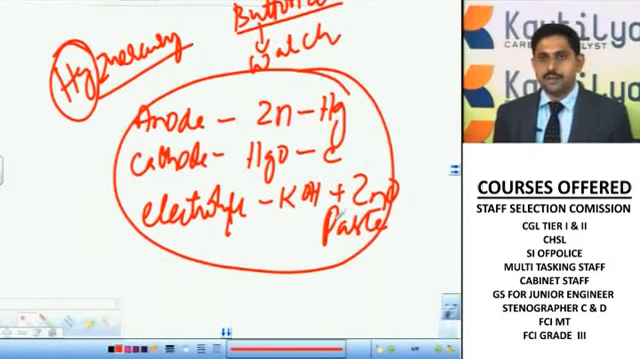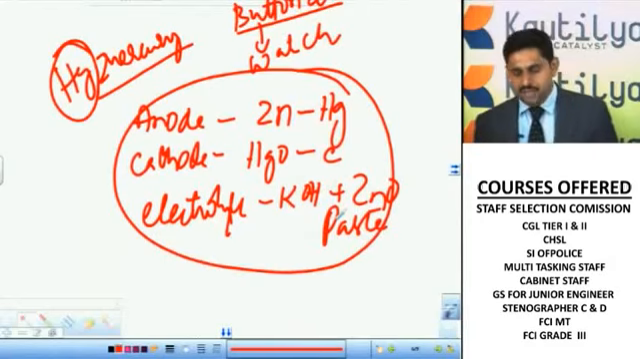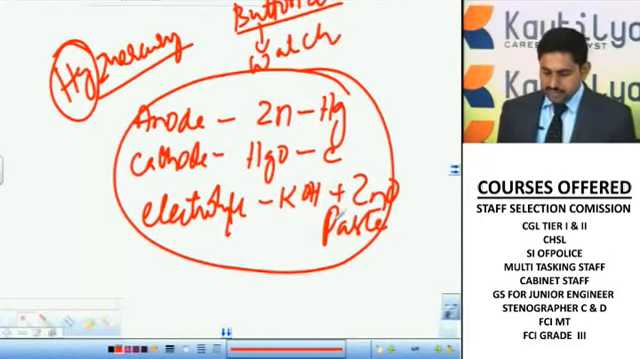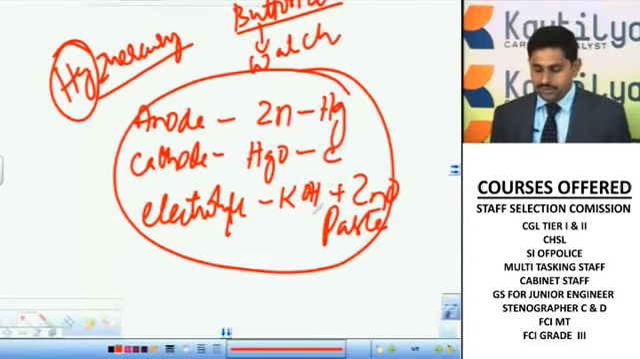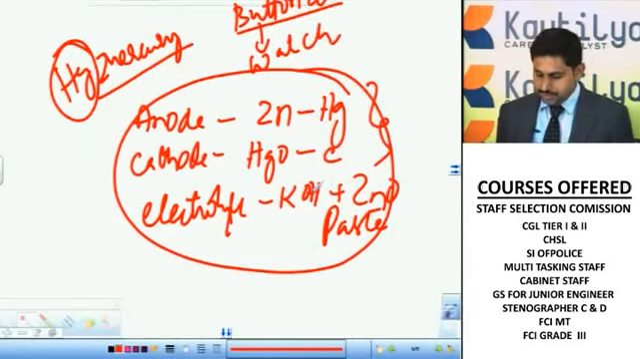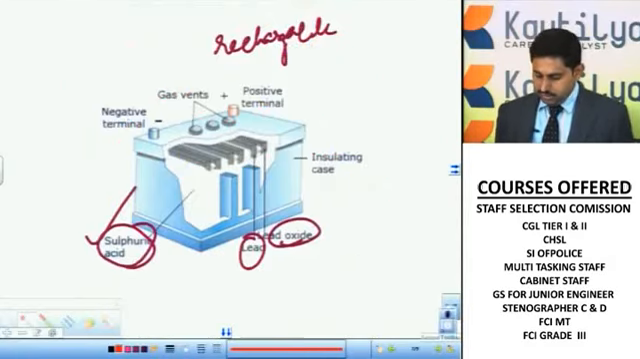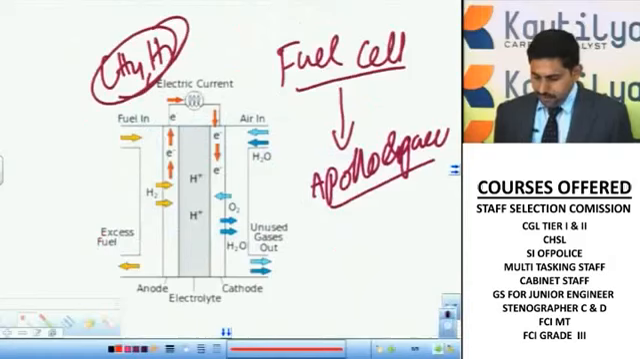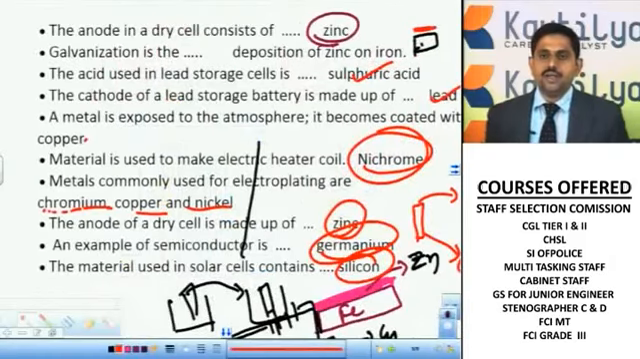This is also a primary battery which cannot be reused. Why? It cannot be recharged, okay? So zinc amalgam means zinc with mercury, and it acts as the anode, and the cathode is mercuric oxide plus carbon. The electrolyte is KOH plus ZnO paste. I told you these are must-know things in the case of electrochemical cells. So that is the information regarding your electrochemistry.